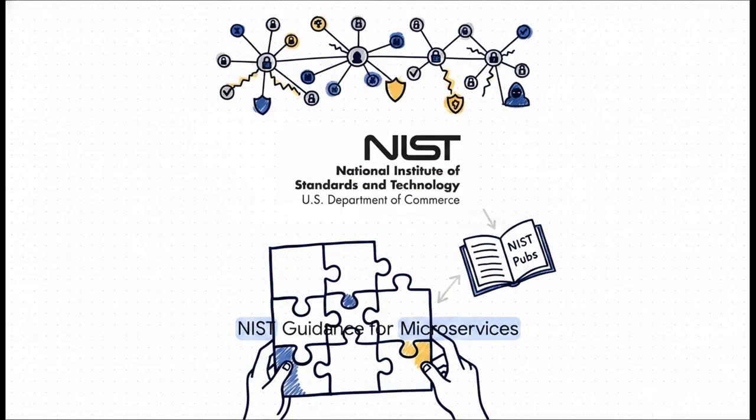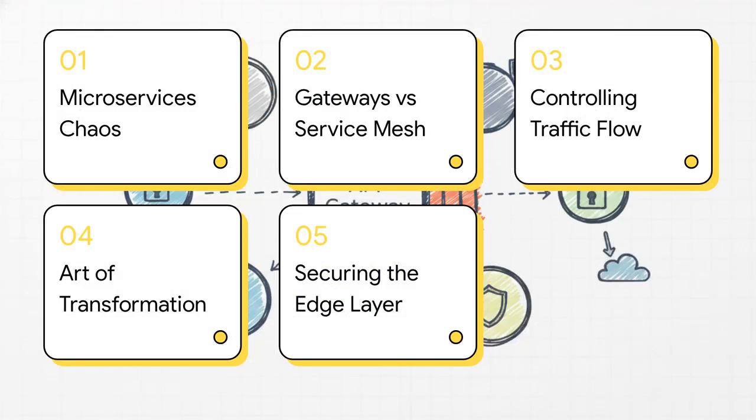Operating at this massive scale introduces some pretty severe security and routing challenges. It's no longer just about keeping hackers out of one front door. It's about securing thousands of internal pathways. This is such a critical, mind-bending puzzle that it actually prompted official guidance from government agencies. NIST, for example, released Special Publication 800-204 purely to help organizations figure out how to secure these incredibly complex systems. So how exactly does data survive this maze?